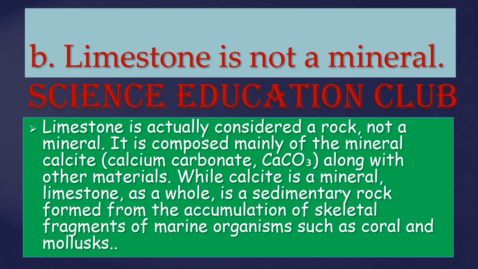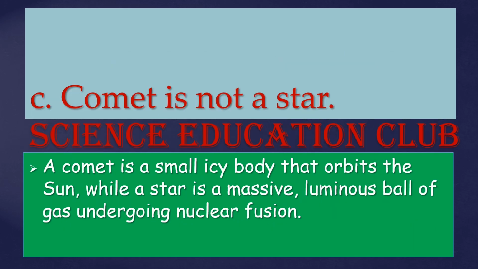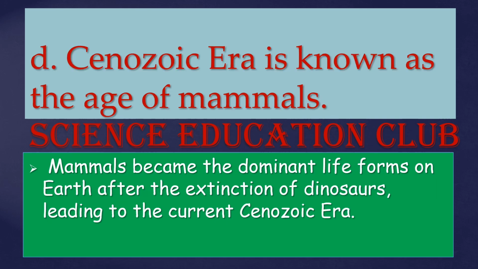Comet is not a star. A comet is a small icy body that orbits the sun, while a star is a massive luminous ball of gas undergoing nuclear fusion. Cenozoic era is known as the age of mammals. Mammals became the dominant life forms on Earth after the extinction of dinosaurs, leading to the current Cenozoic era.